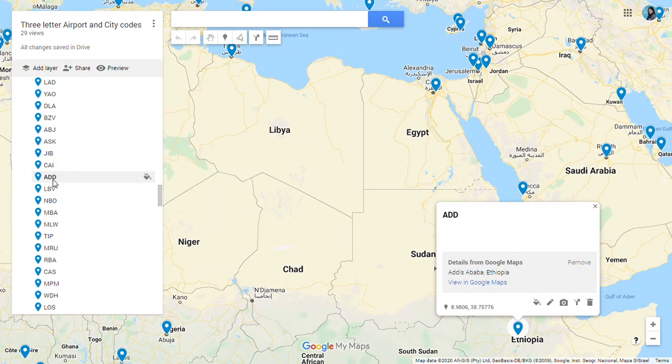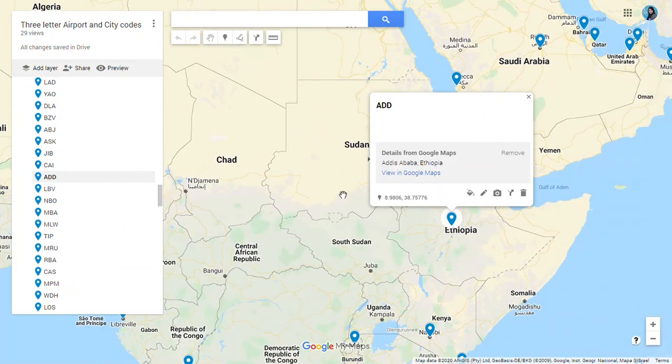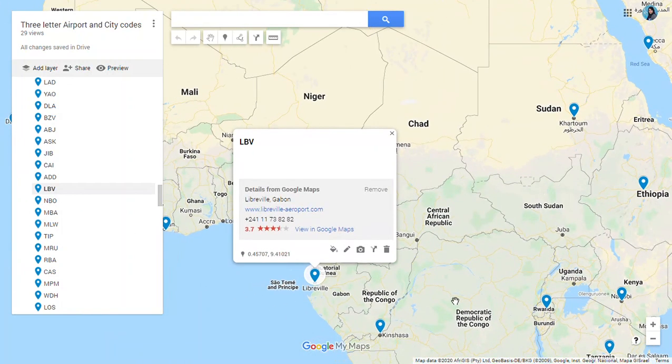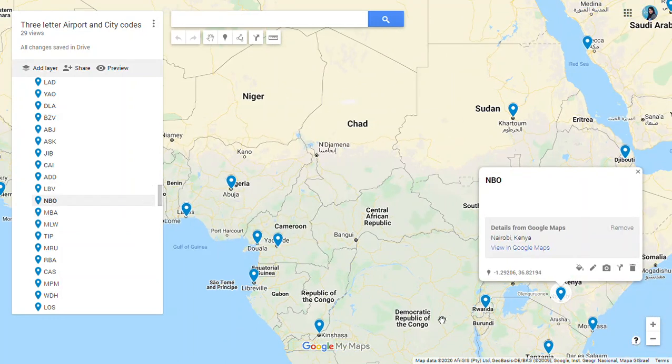Then we have Addis Ababa in Ethiopia. ADD is the code for Addis Ababa in Ethiopia. Then we have LBV for Libreville in Gabon. NBO for Nairobi in Kenya.